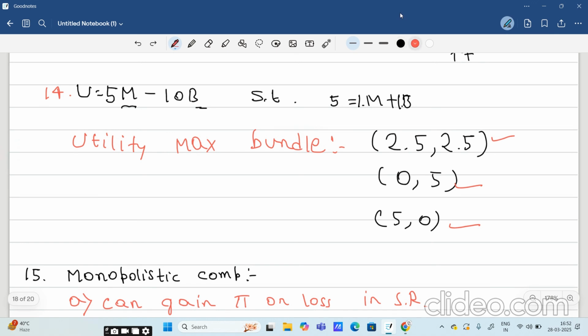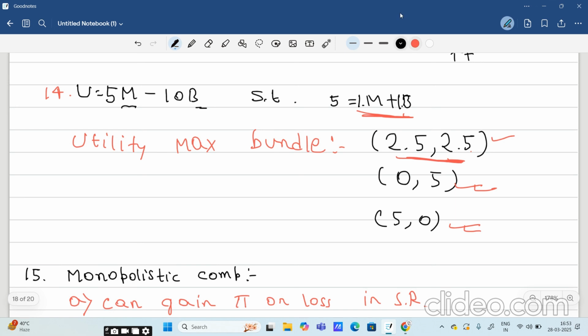If we look into it, this bundle fits our budget equation well, right? If we put 2.5 in place of M and 2.5 in place of B, I will get 5. So this fits quite well with our budget equation. This one also fits our budget equation, because if we put 0 in place of M and 5 in place of B, it will be okay. And this 5, 0 also fits well with our budget equation.